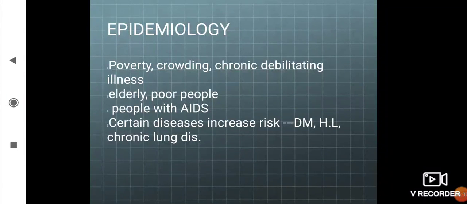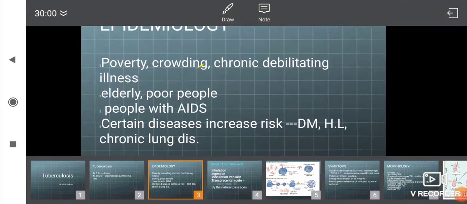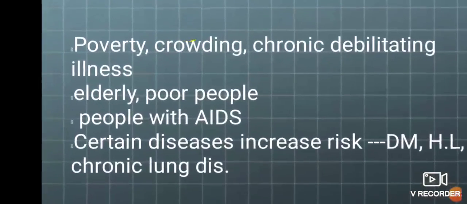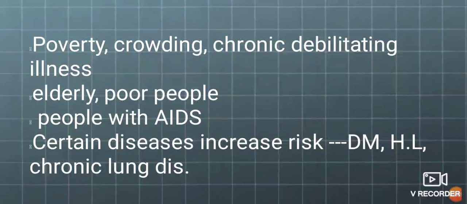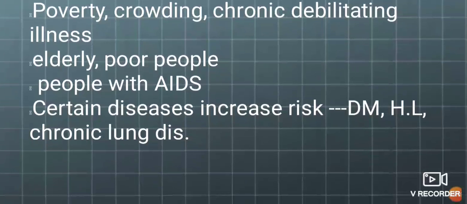Tuberculosis also increases the risk of occurrence of disease in poverty as well as overcrowded areas. In persons suffering from various chronic debilitating illnesses, the incidence of tuberculosis is increased. In elderly as well as poor people, due to lack of nutrition and lack of immunity, the incidence of tuberculosis is increased.